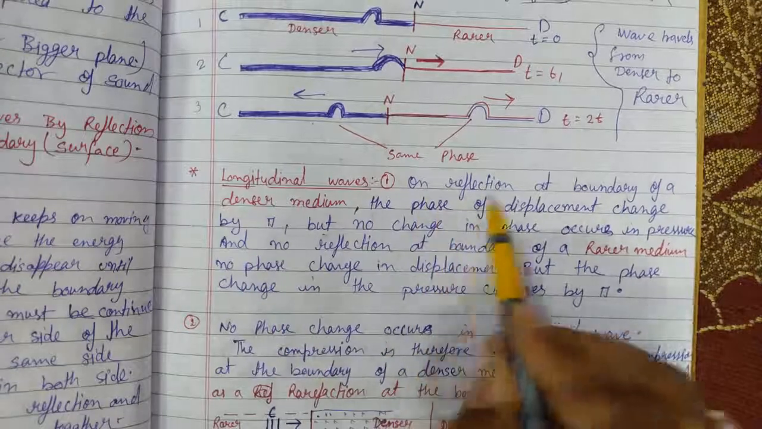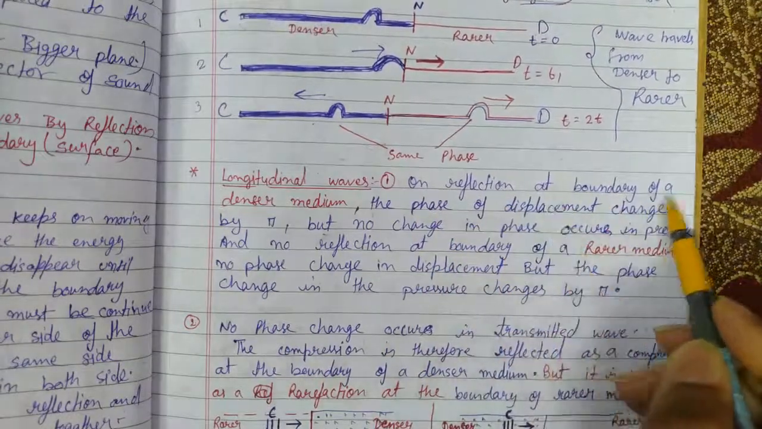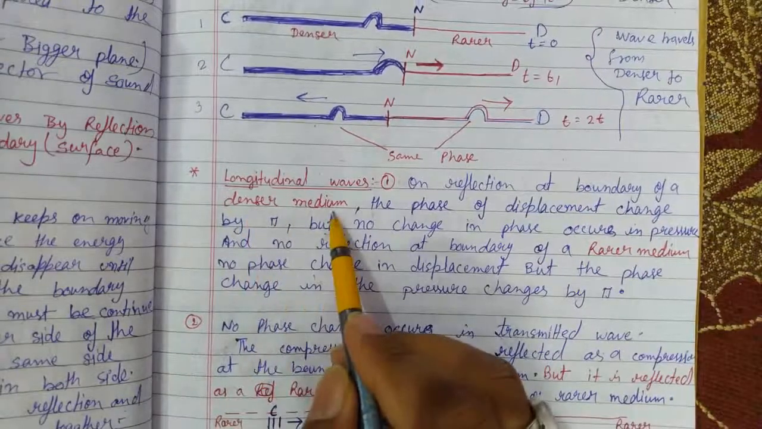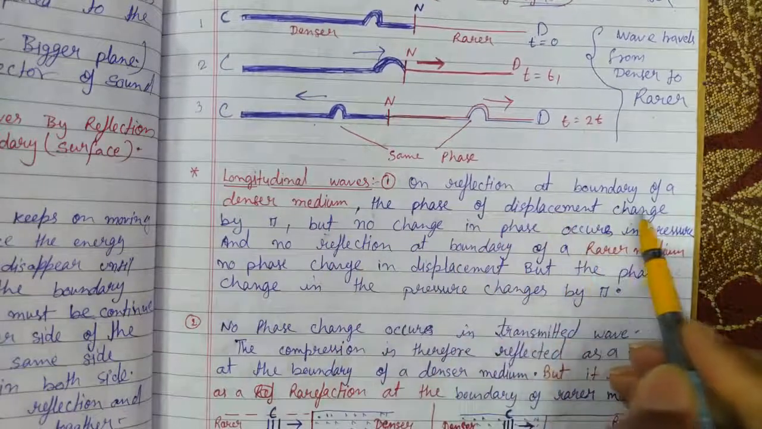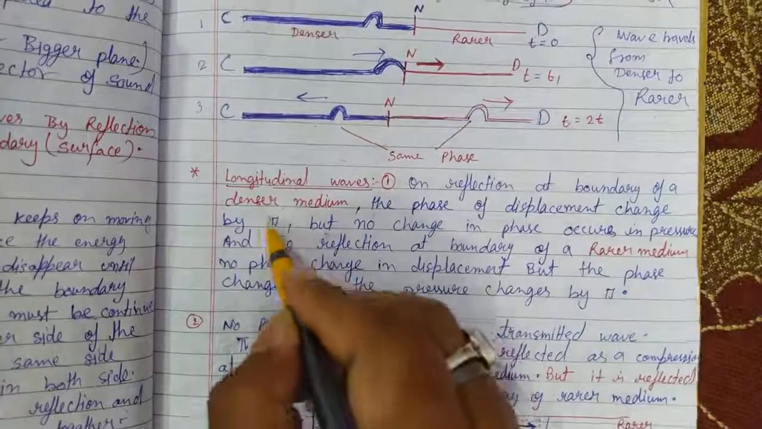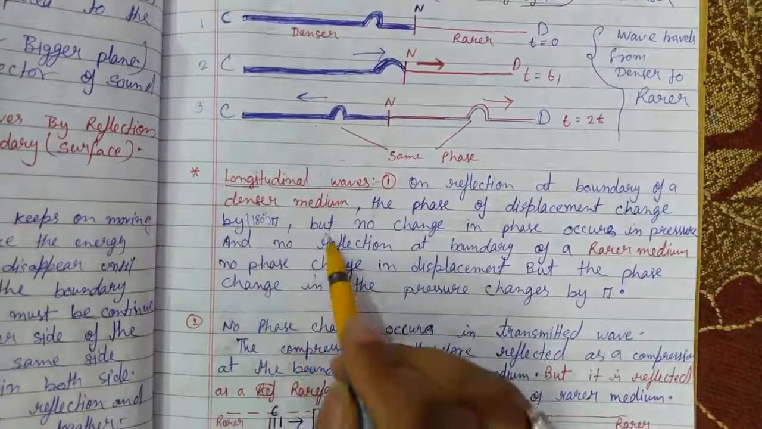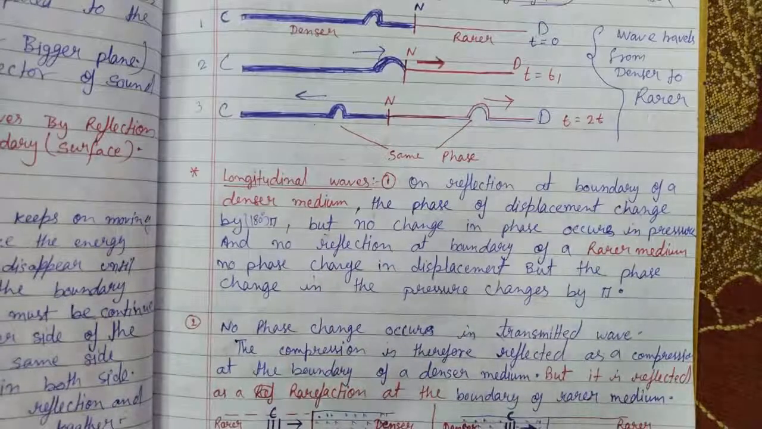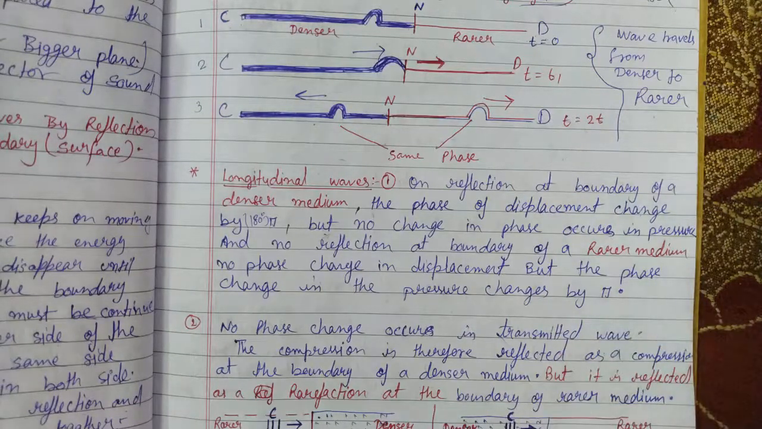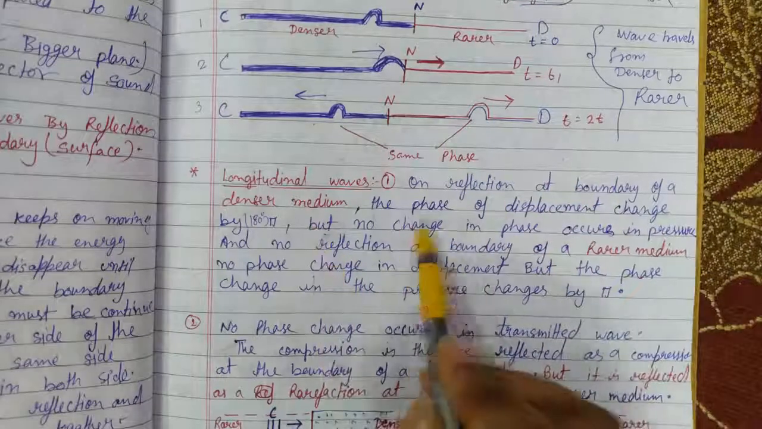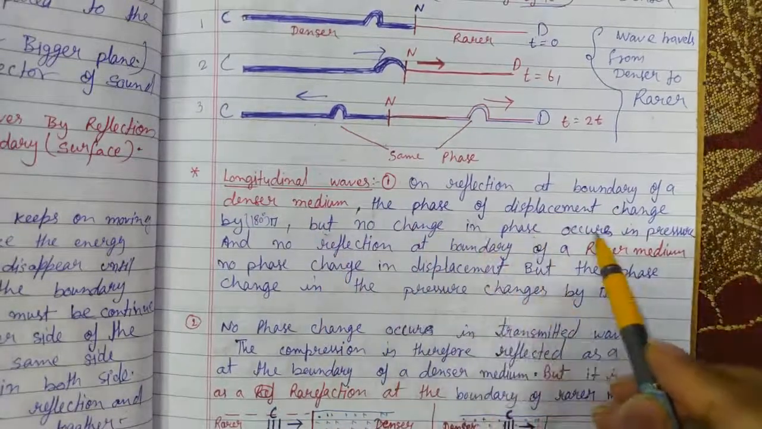Now, on reflection at the boundary of a denser medium, which means the wave travels from rarer to denser, the phase of displacement changes by pi. This pi is 180 degrees. Which means in a longitudinal wave we have the compression and the rarefaction. So when a compression is incident on the boundary of the denser medium, it will be reflected back as a rarefaction. But no change in the phase occurs in pressure.